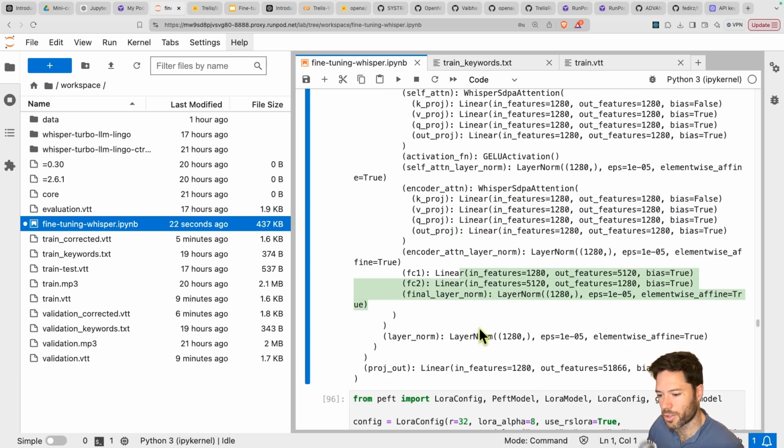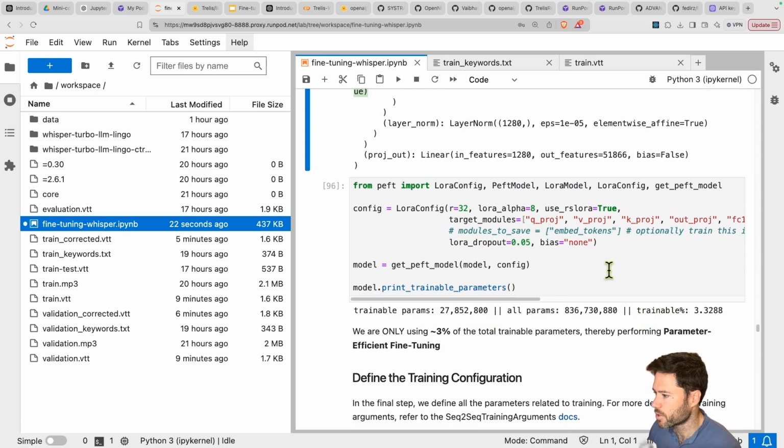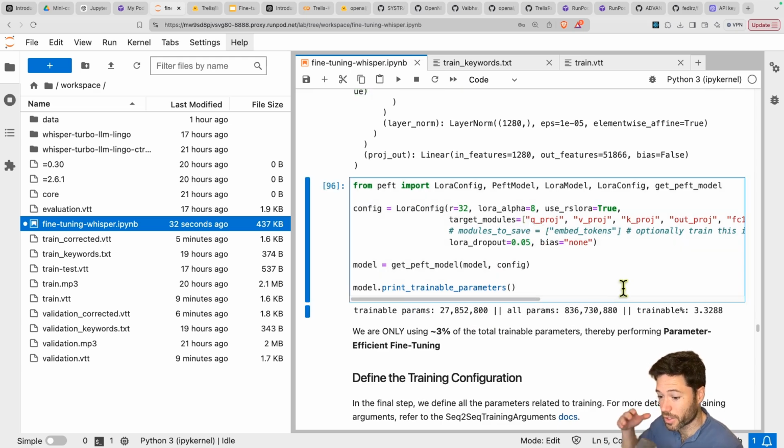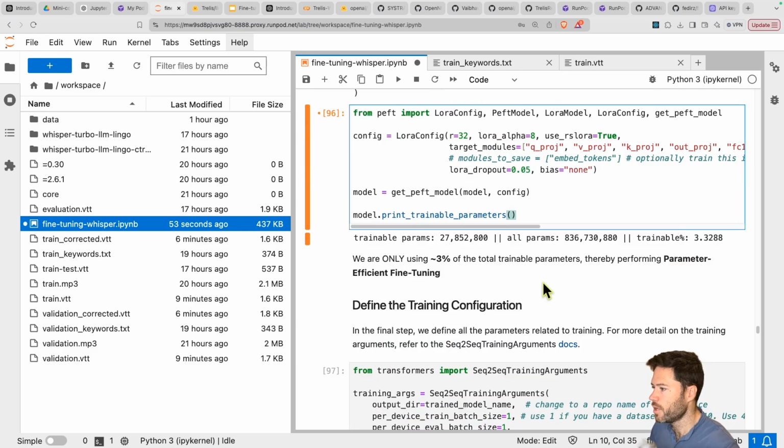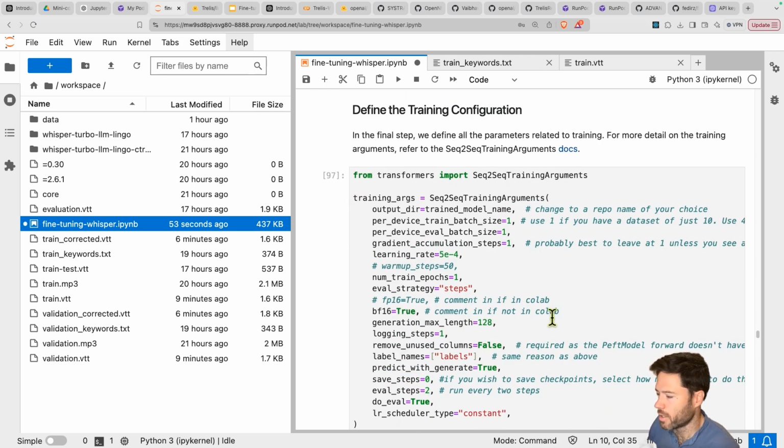So typically we will fine tune the linear layers. And we'll do that via adapters, which I've just shown here. If you did want to change to a different language that has a very different token distribution, then you might want to train the embed tokens, the embedding tokens, which will not be trained with LoRA. They will directly be trained in their full weight format. And that's something that can improve accuracy if you are changing language or token distribution. So you'll see, as we're doing it, we're only training about 3% of the total parameters. And we're ready now to move to the trainer.